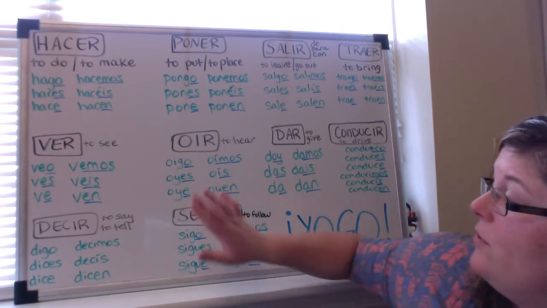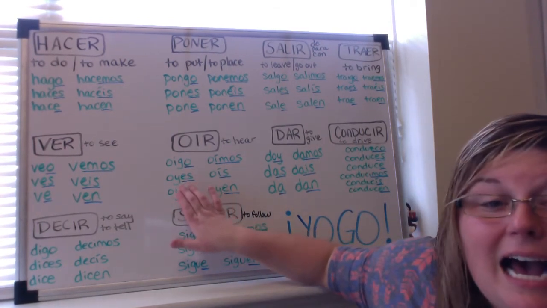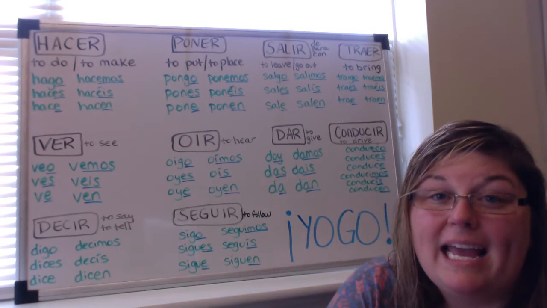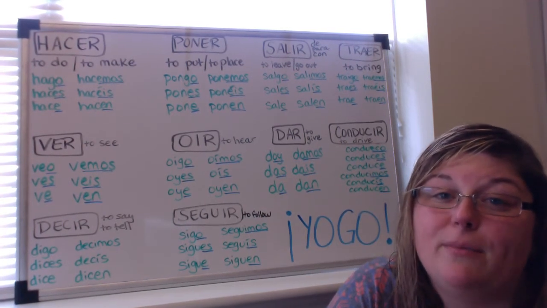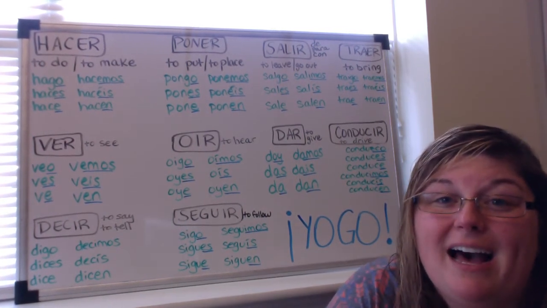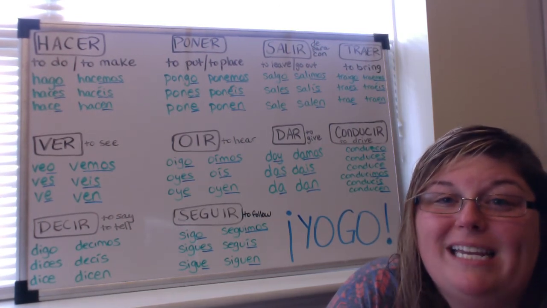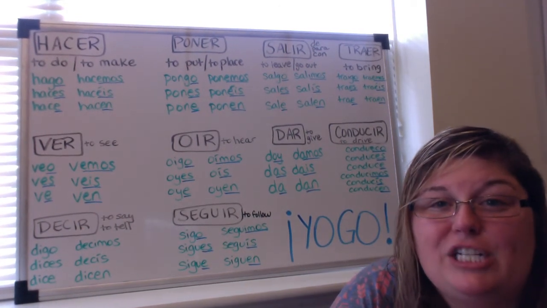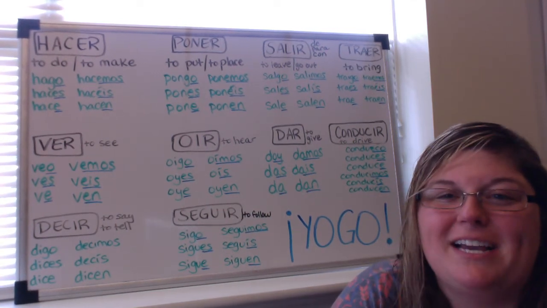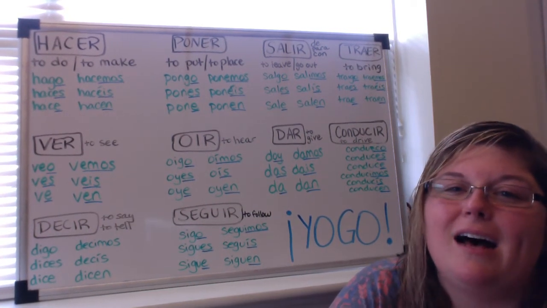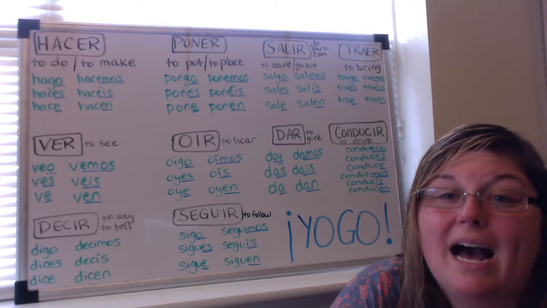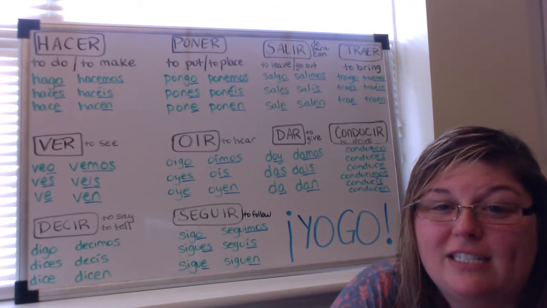And this is one of those verbs. So we see here that the i is going to change to a y. And we've seen this phenomenon before. Anytime the i is too quiet to be heard, or we need that extra help with pronunciation to maintain the integrity of the root of the word. So this is going to change to a y in a few of these conjugations.